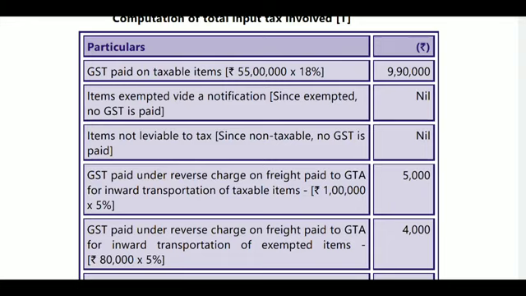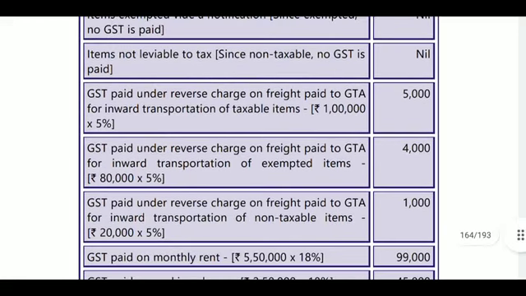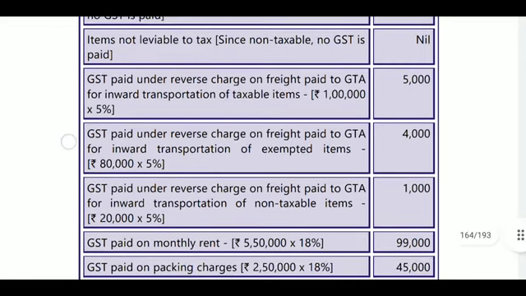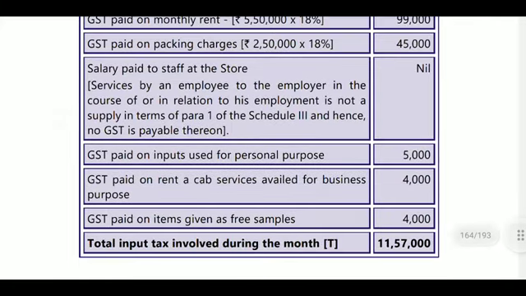Next, GST paid under reverse charge on freight, which is inward for non-taxable items. Okay. Next, GST paid on monthly rent 99,000. Out of this 99,000, 1/3 will become non-business purpose, 1/3 will become personal purpose. Next, 250,000 into 18%, that is packing charges, 45,000. Next, salary paid to staff at the store, it will become nil.